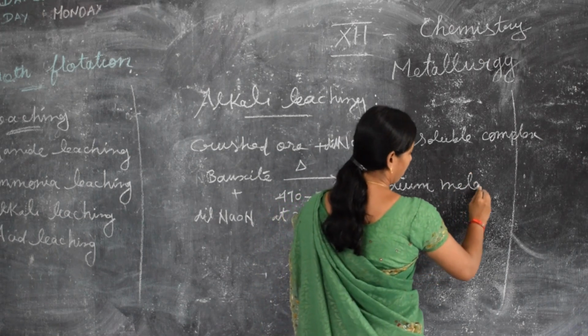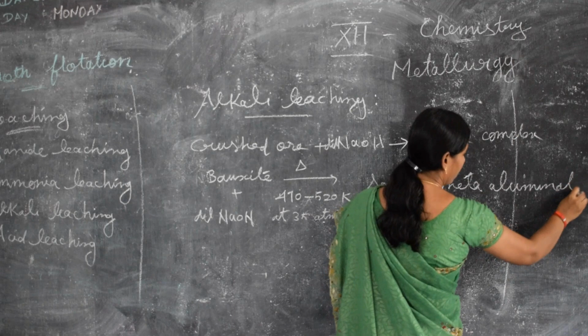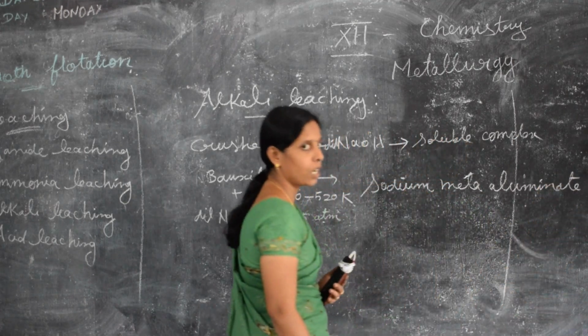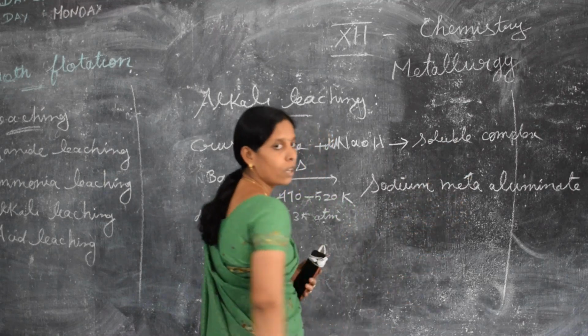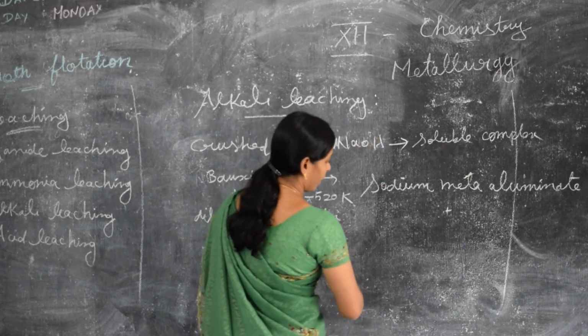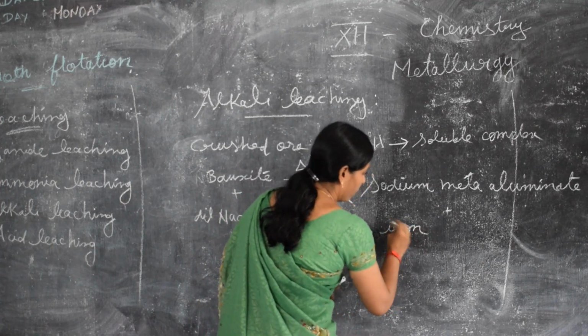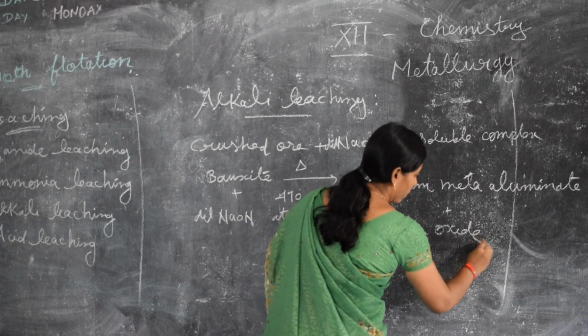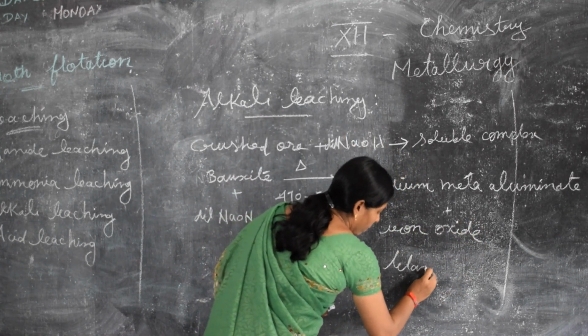The sodium meta-aluminate product is a soluble complex. Along with it we get gangue particles, that is iron oxide and titanium oxide.